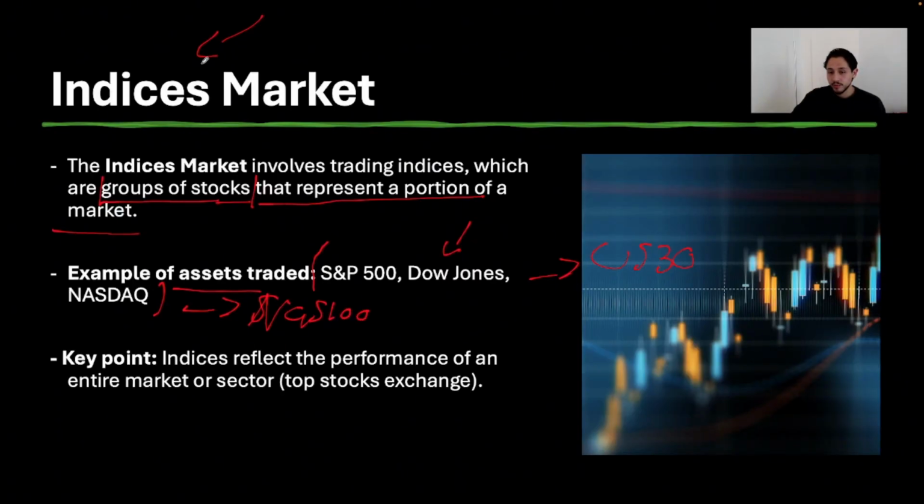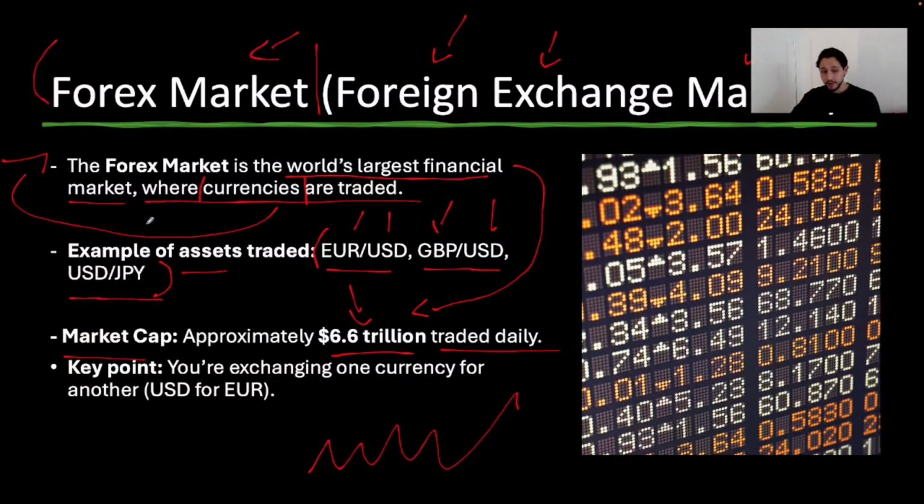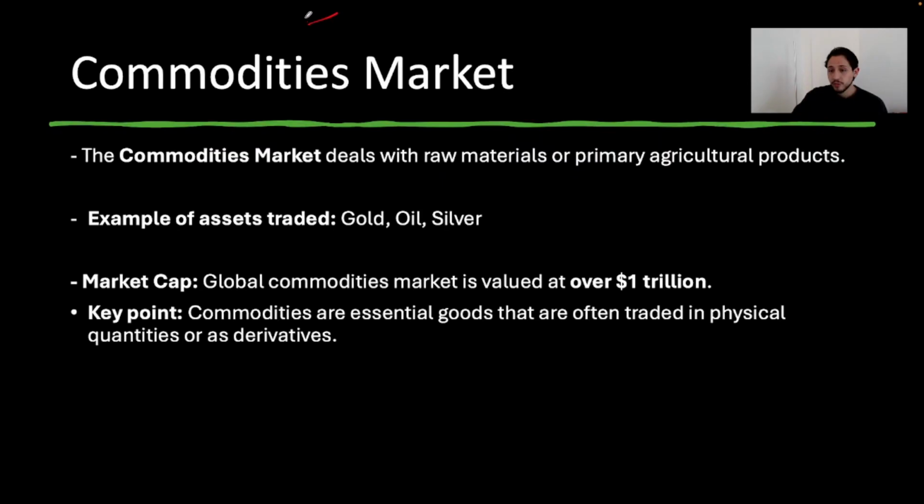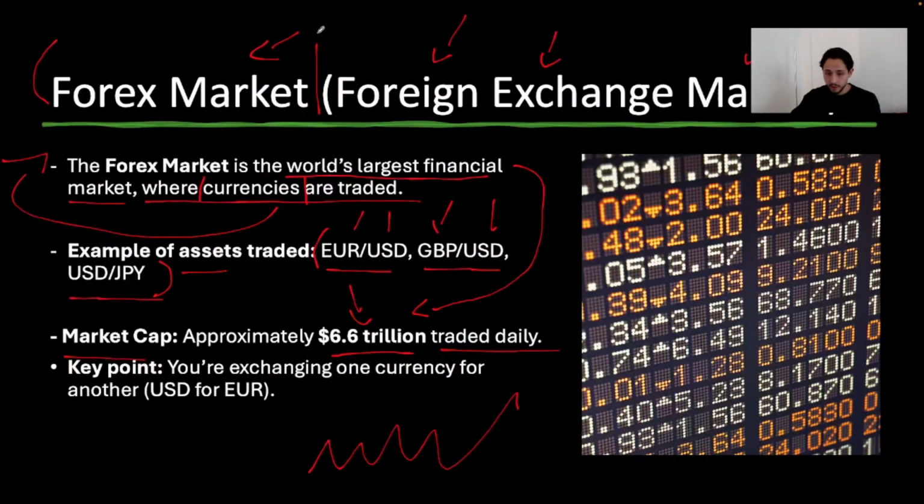So the indices market is the only thing that we're trading. The character is that we're trading a group of stocks. In the Forex market, the character that we're trading is the currencies, right? So Forex and indices, as you guys can see, are completely different. Now, the next market that we have here is the commodities market. I will say the commodities market is completely different from all of this. Obviously, all of them are completely different.